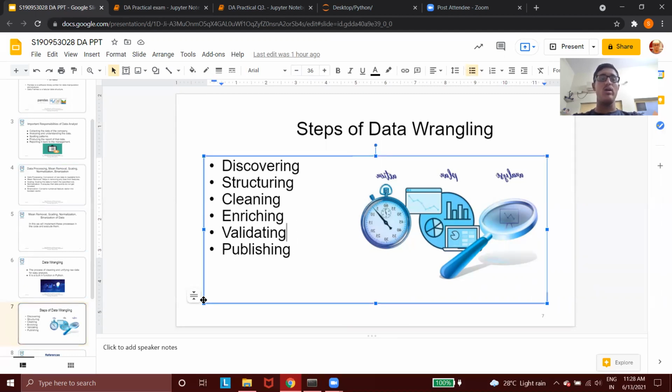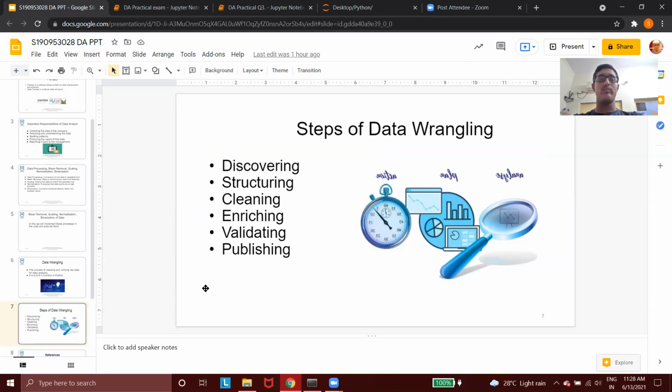Then validating. In this process we check the quality of the data, the consistency of the data, and also the security of the data. Then publishing. Publishing is the last step of data wrangling, in which we publish the data we got after all these processes: discovering, structuring, cleaning, enriching, and validating. After that we publish the data, and that step is called publishing.